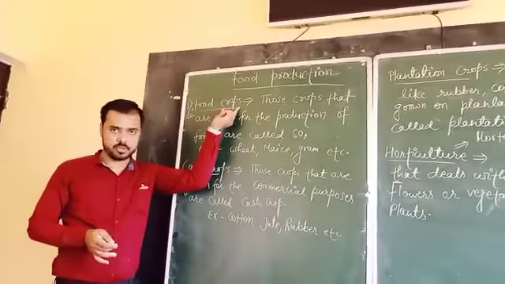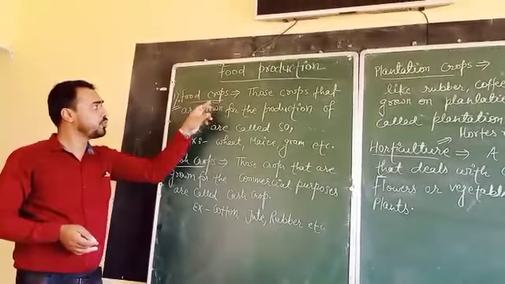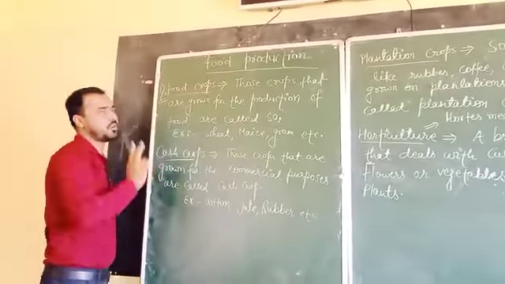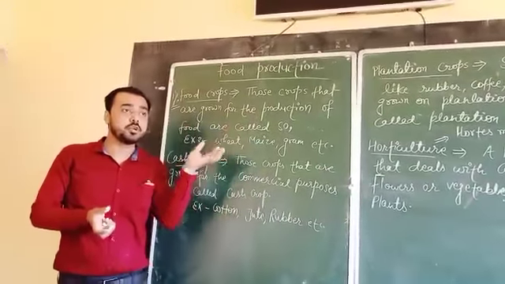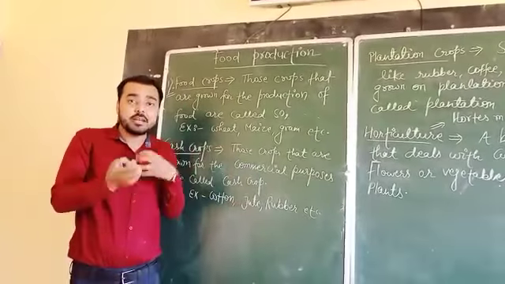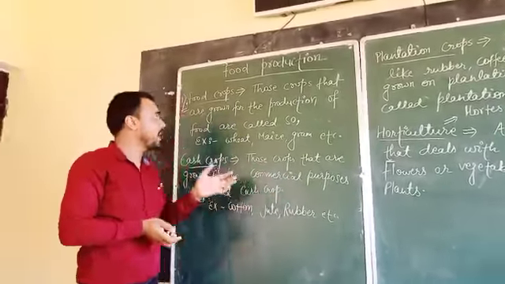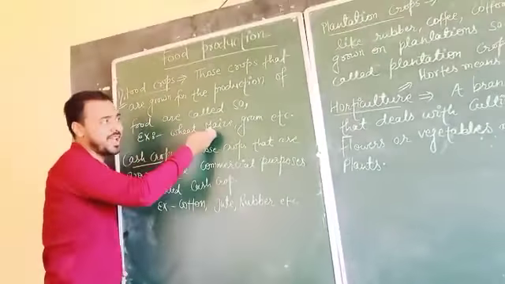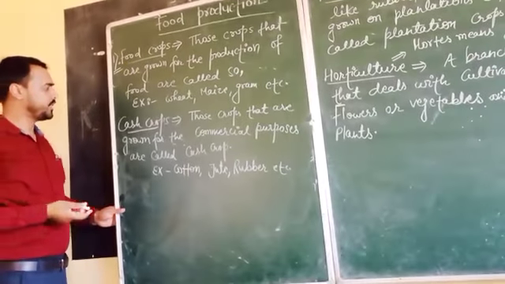Food crop. Only the word is enough to understand. Food crops are those crops that are grown for the production of food, or simply, those crops that are grown for the production of food that can be eaten, those that are eatables. The examples are already given here: wheat, maize, gram, and many other crops that can be eaten, isn't it?